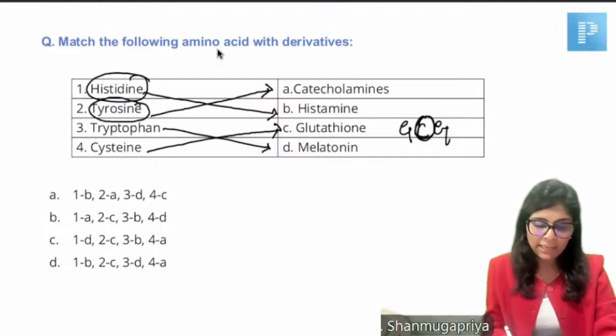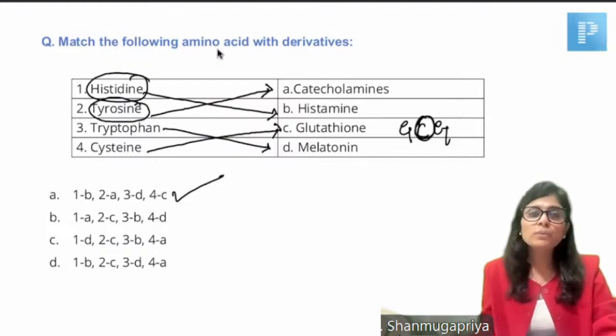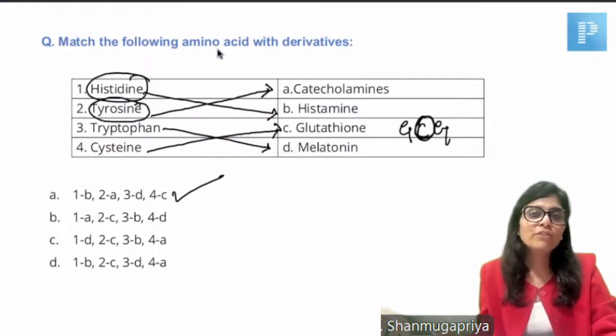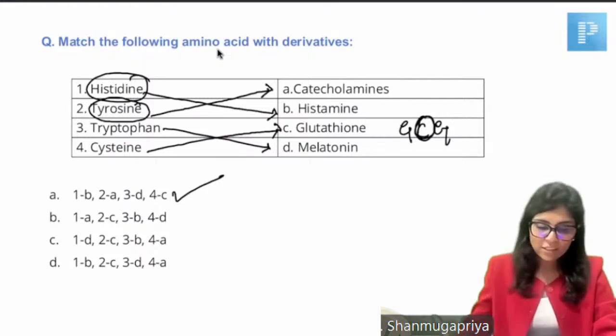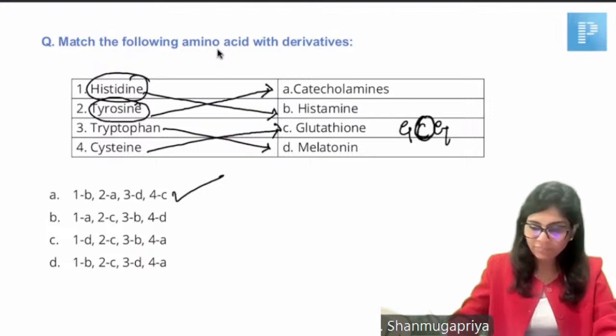So what is the right answer? 1 has to be paired with B. 2 has to be paired with A. So the right choice here is A. I hope all of you answered it right. Yeah, this we discussed even in the LRR session, right? All specialized products that you get from all amino acids. So answer for this question is choice A.